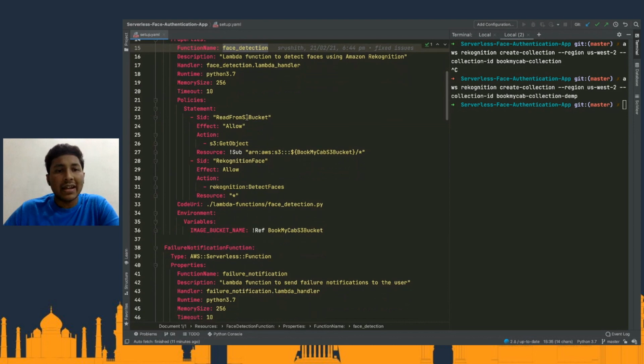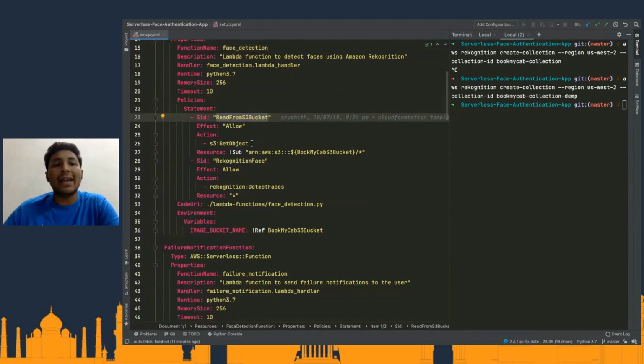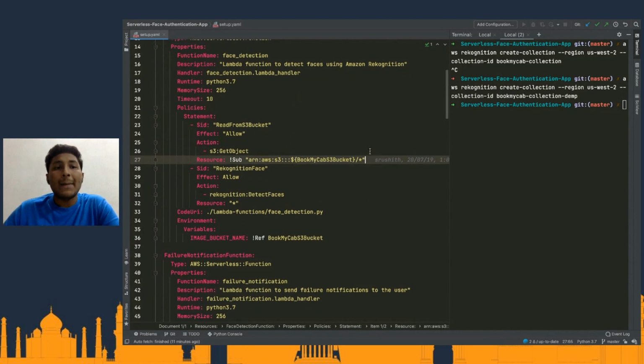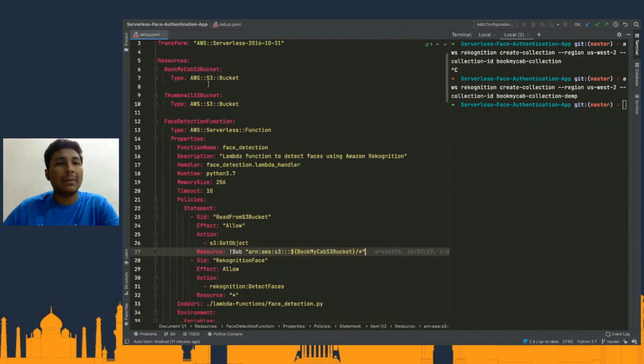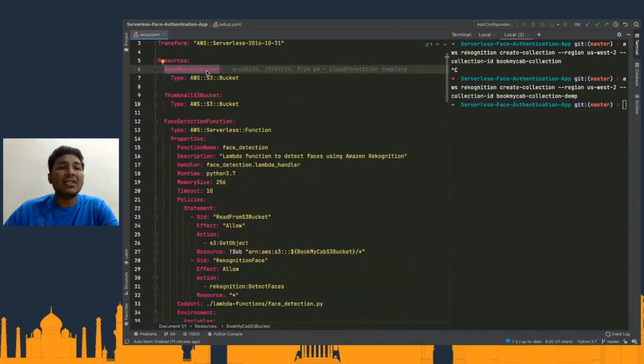It needs to have access to my S3 bucket, because this is the bucket that is going to store my images. Okay, I skipped my bucket here: the Book My Cab S3 bucket. So this is the bucket that is going to have the images uploaded by the end user, and I will pick these images from here and then run the face detection and the bunch of things that we have discussed.